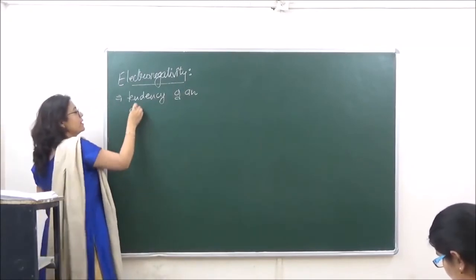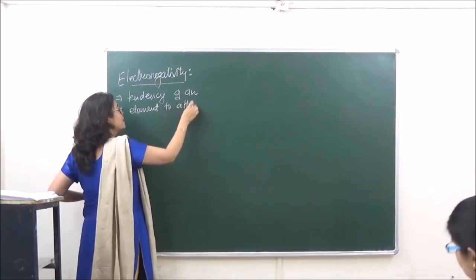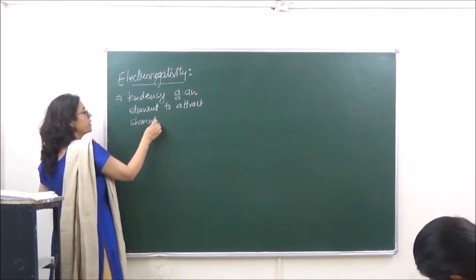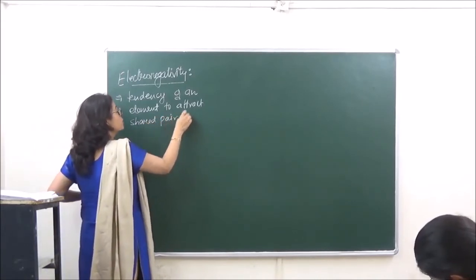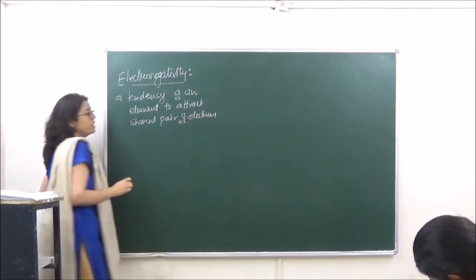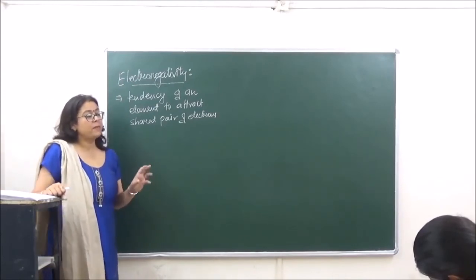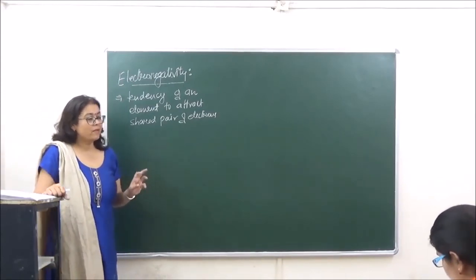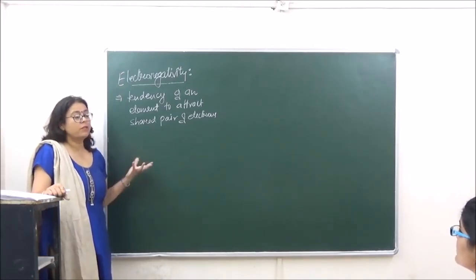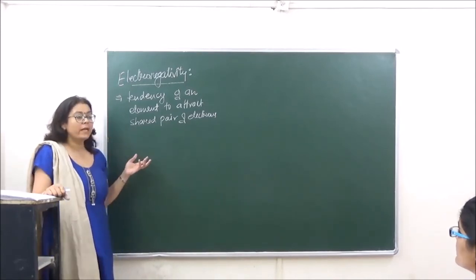So this is the word which we are using over here, shared pair of electrons. When we are talking of electronegativity, this is a property of an element in the bonded state. Whenever an element is forming a covalent bond, whichever element attracts the shared pair of electrons towards itself is going to be more electronegative.